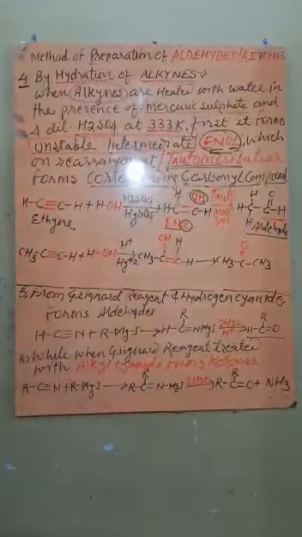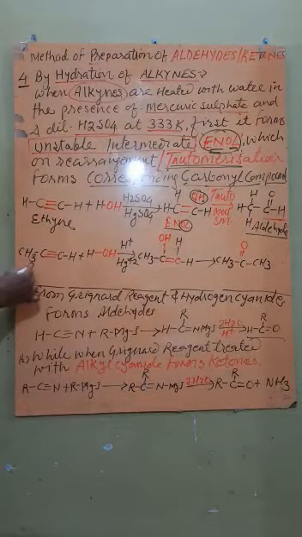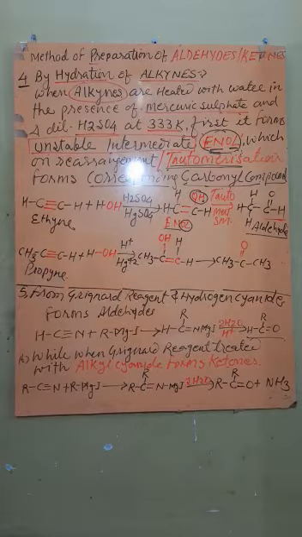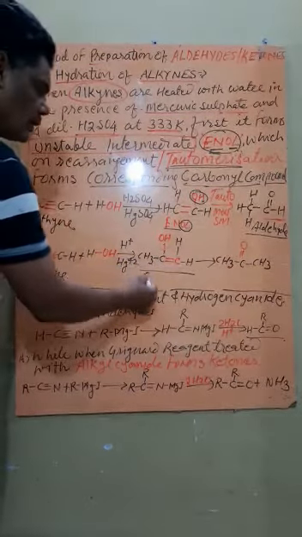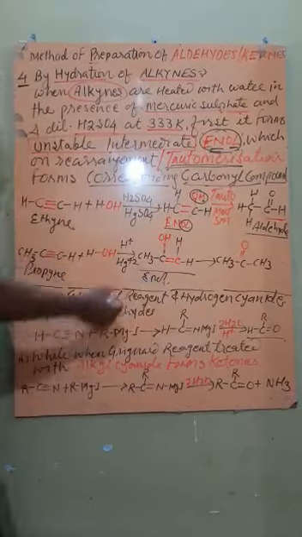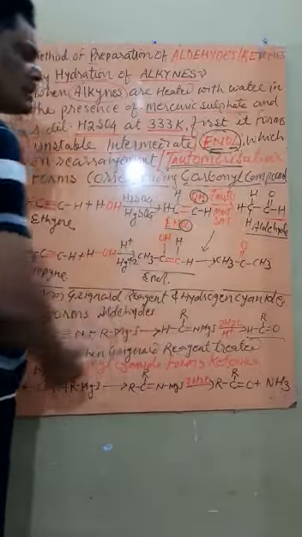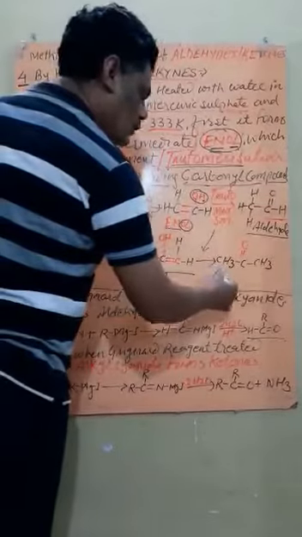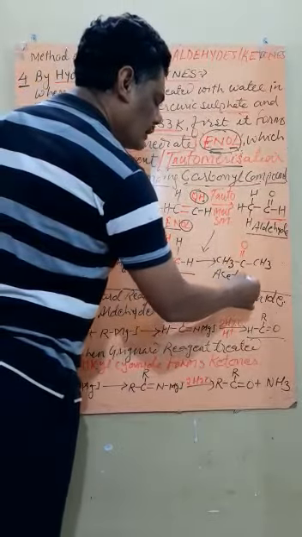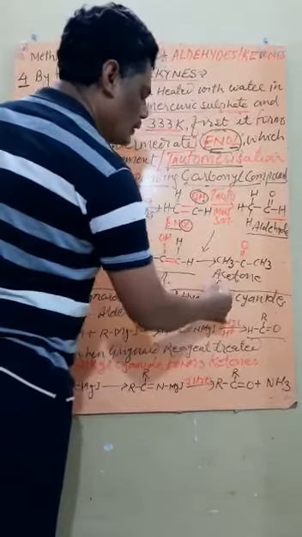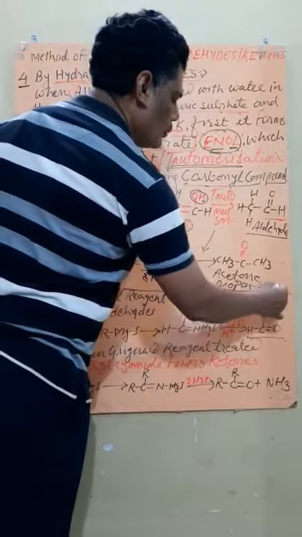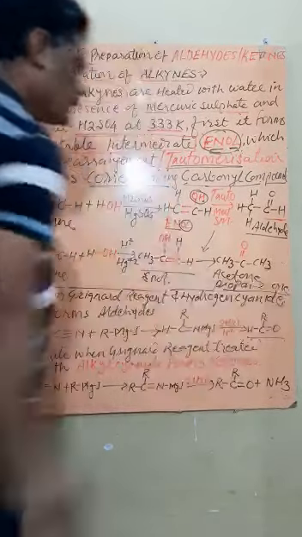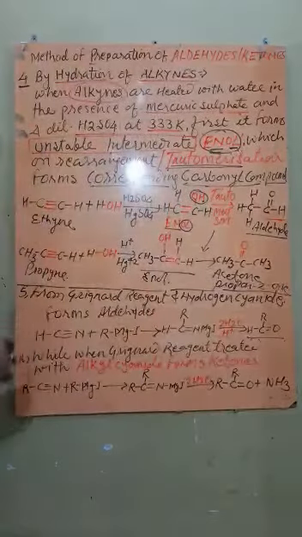But in case we are taking propyne, then again on hydrolysis, an enol will form, which on the same thing, tautomerism, will form ketone. This is called ketone, or you can call it propanone. Propanone. Are you getting? So this is one of the methods of preparation.